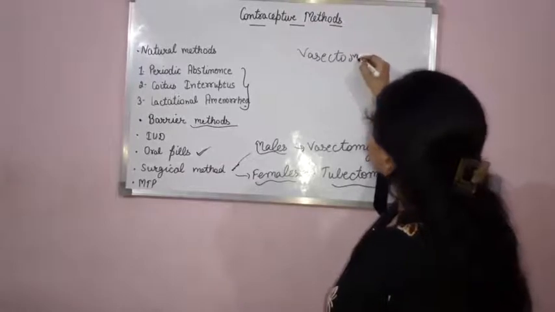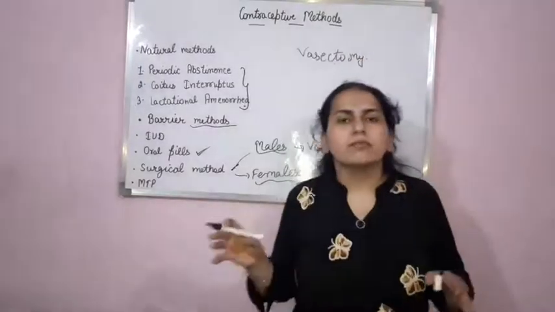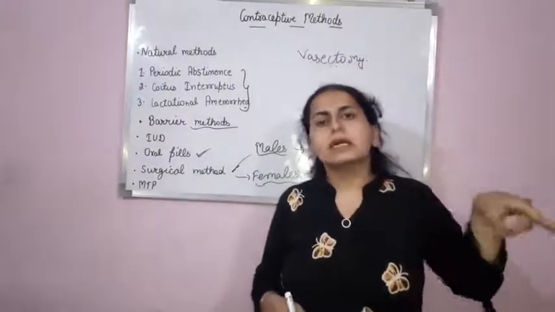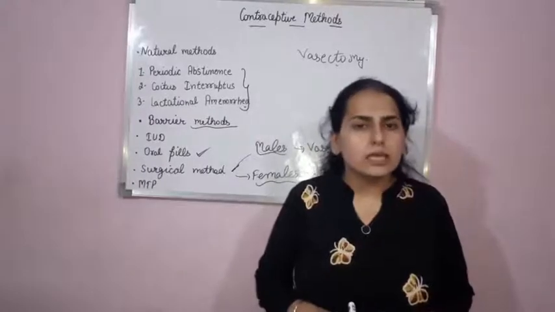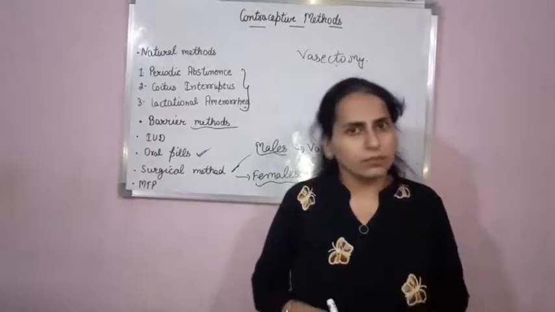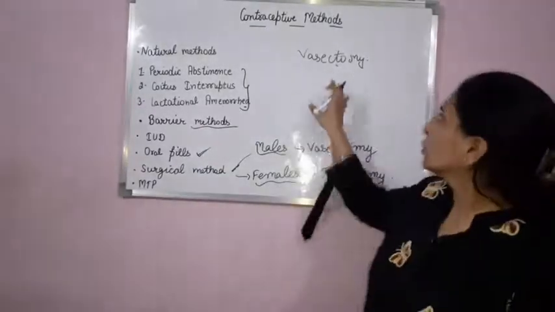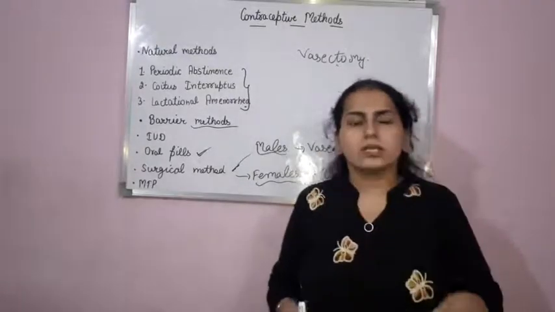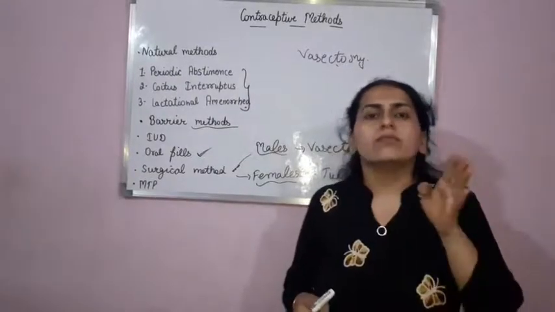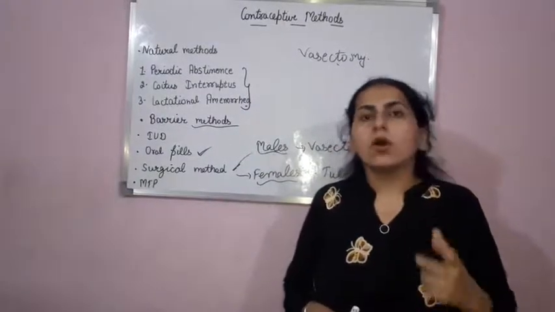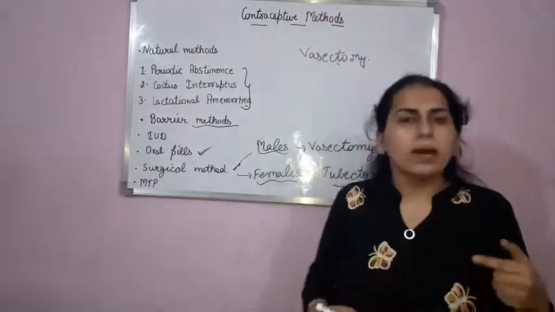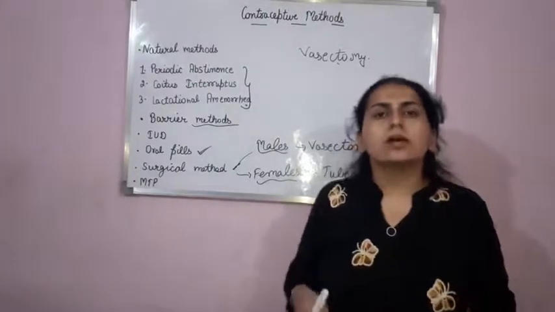Basically, you are aware of the different parts of the human reproductive system. From the testes there arises a duct known as the vas deferens, right? And this duct transports the sperm. So in vasectomy, doctors and highly skilled nurses cut a portion of the vas deferens, or the vas deferens is tied at a particular place, by making an incision through the scrotum.